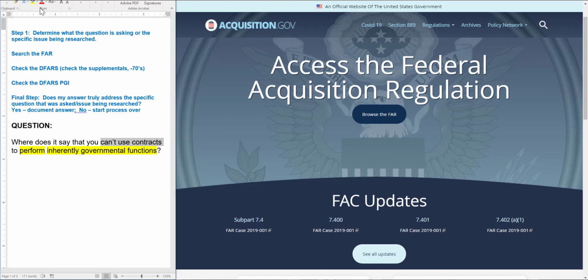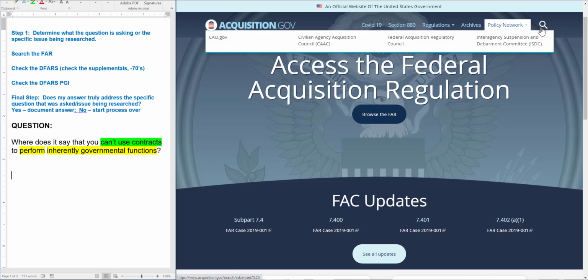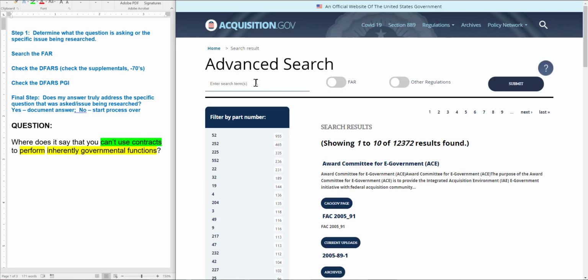And so I'm going to highlight that as well, maybe a little bit of a different color, just because that's kind of what I'm doing here, right? When you can't use contracts to perform inherently governmental functions. So let's go over here to our search and let's figure out what we're going to search by. So let's start with inherently governmental functions.